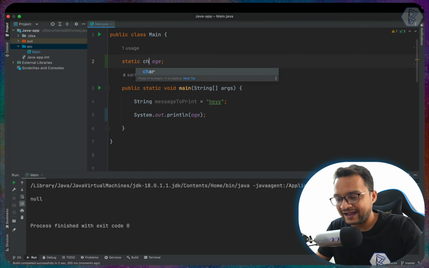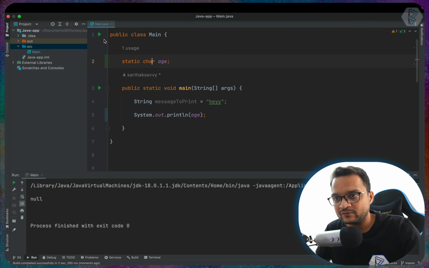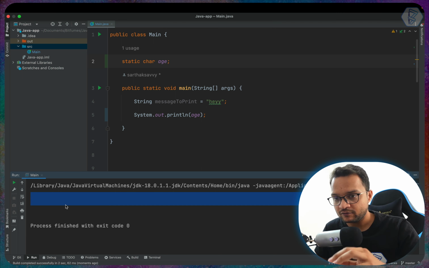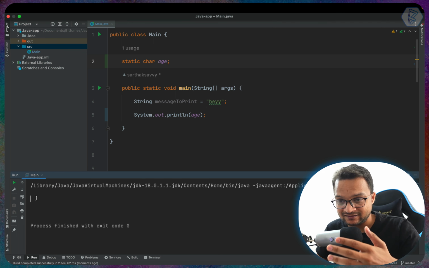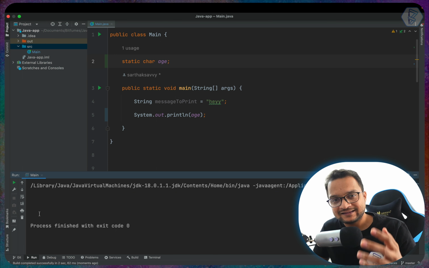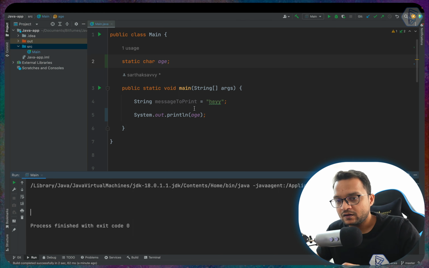Now what about the char? This is going to be interesting. So let's run it and see what we get. Oops, you can see we are getting something, but we are not getting something. I'm confused. Something is here, but we cannot see. So this is actually the empty, or it is called the null character.